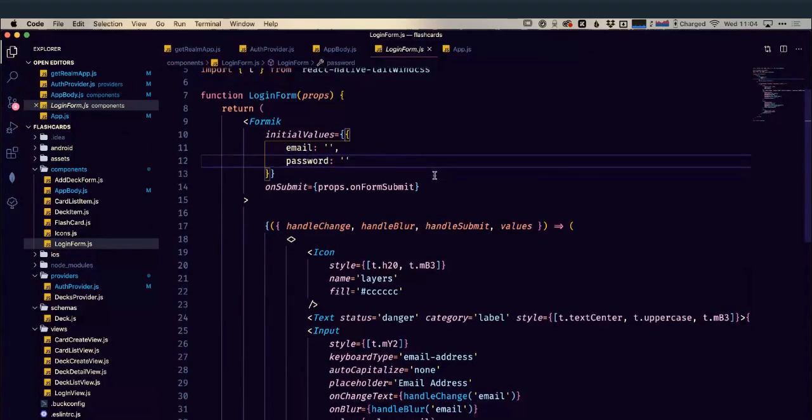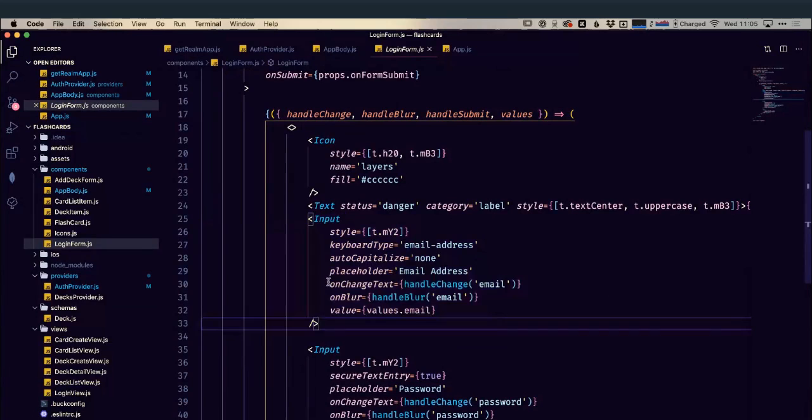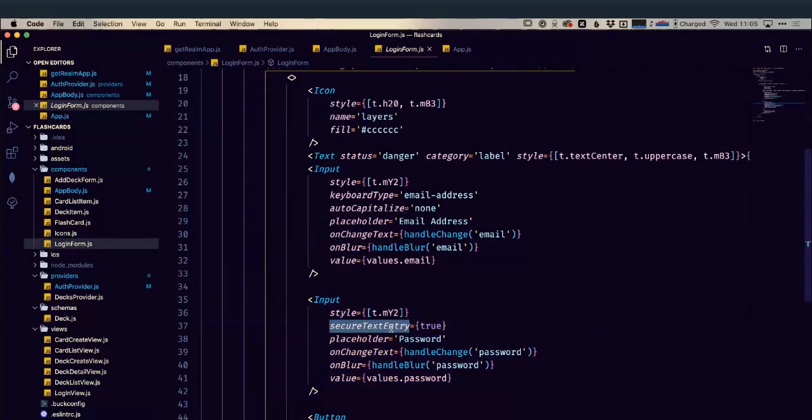Then we have our fields for that. So we have an input field here for email address, and we can see that I have this set to keyboard type of email. I have a placeholder for it, and as we modify the values of that, it's going to set this variable email for me. And I have another input for my password. It's a secure text entry, so it's not going to show the text. And much like email, as we change the values, then it's going to update the value of password.